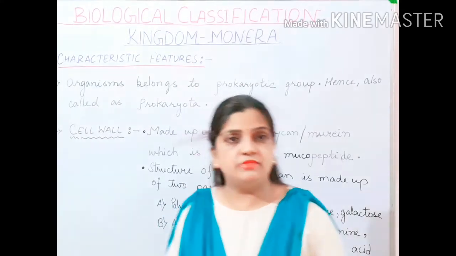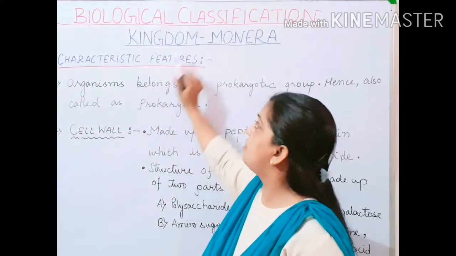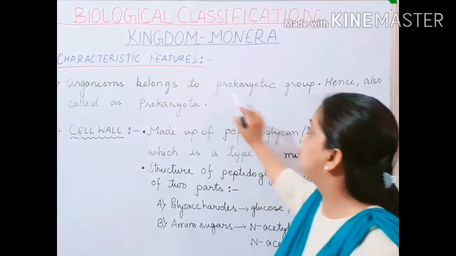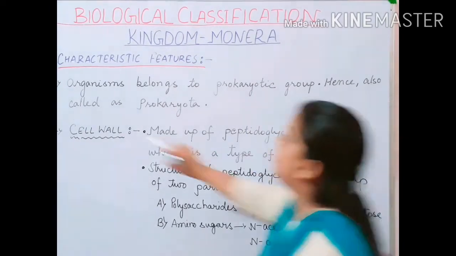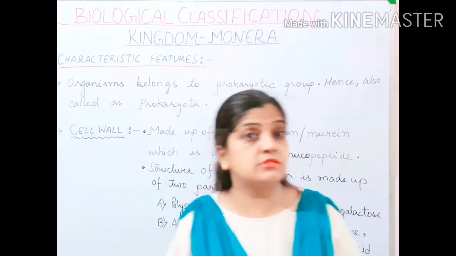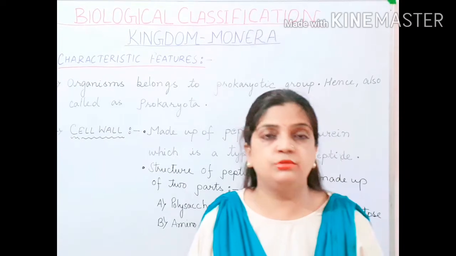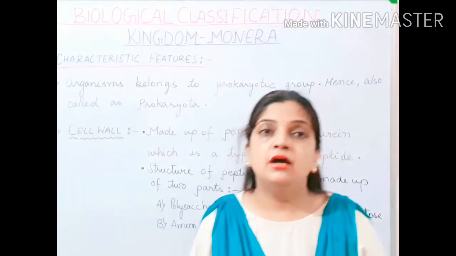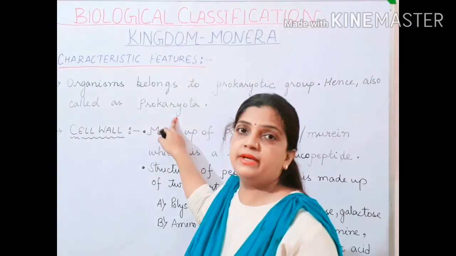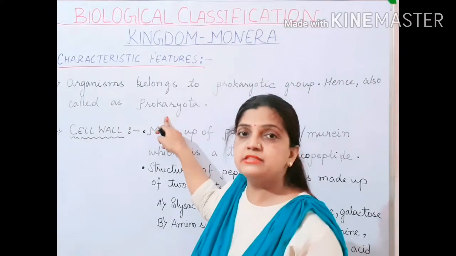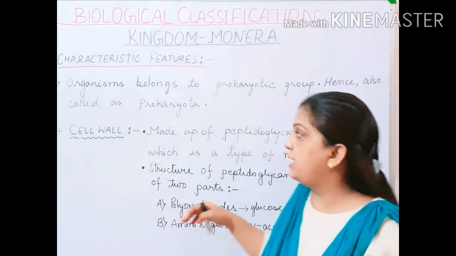Now let us move ahead to know the characteristic features of Kingdom Monera. The first characteristic feature is that the organisms belong to the prokaryotic group, hence also called prokaryota. All the organisms of Kingdom Monera exclusively belong to the prokaryotic. I told you there are two types of organism depending on the nucleus type, prokaryotic and eukaryotic. So here all the members belong to the prokaryotic, so the Kingdom Monera is also called prokaryota. Now children, moving ahead with the structural part. First I will move with the cell.